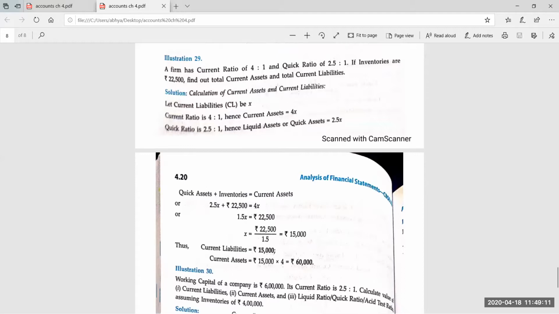This is the last question. Very less time is left, so do it fast. If you are not able to do it, then send me answer on WhatsApp group. Working capital of a company is 6 lakh. Current ratio is 2.5:1. And what you have to find out? Current liability, current assets, liquid ratio. Assuming inventories are of rupees 4 lakh.